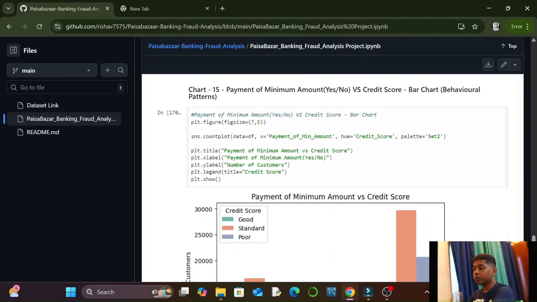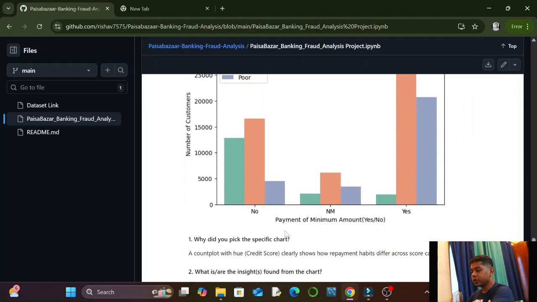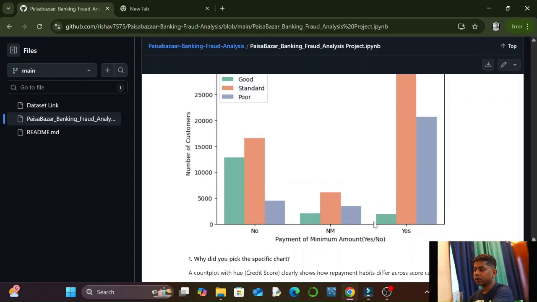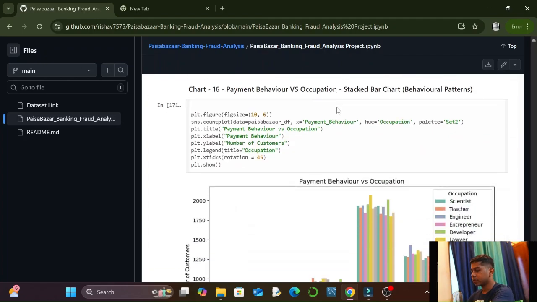Next is payment of minimum amount, yes or no, versus credit score, that is a bar chart. It is also under behavioral patterns. Here I have taken payment of minimum amount as yes, no, or in between, and in the y-axis I have taken number of customers. We have also taken credit score as three different types: good, standard, and poor. And you can see all the charting that we have got here.